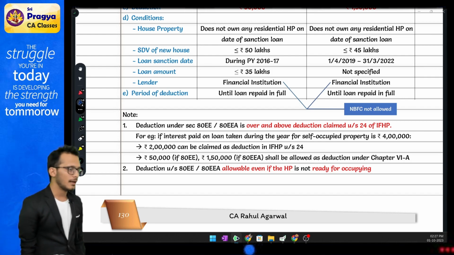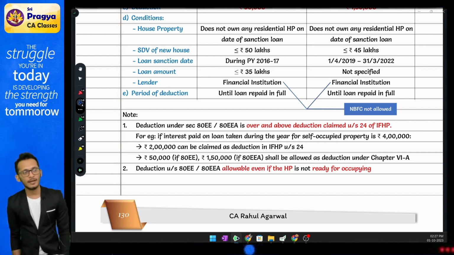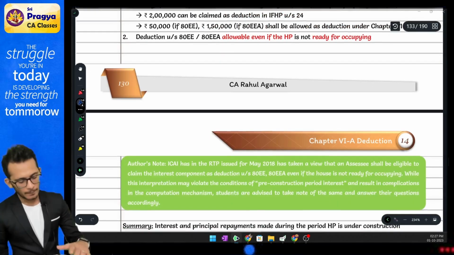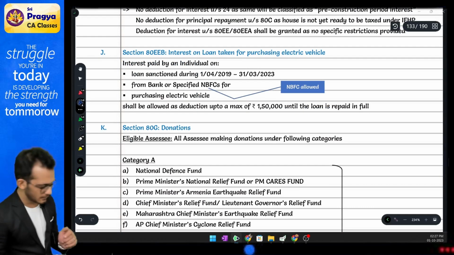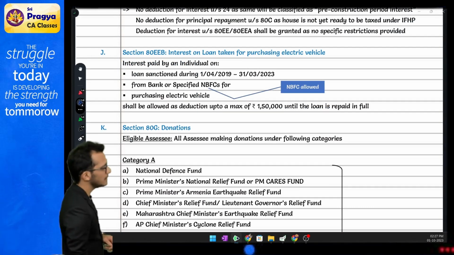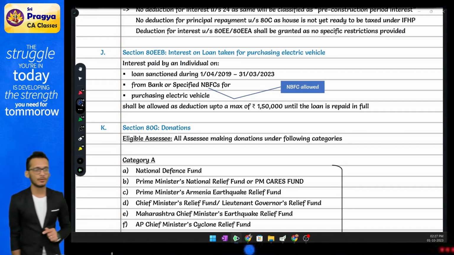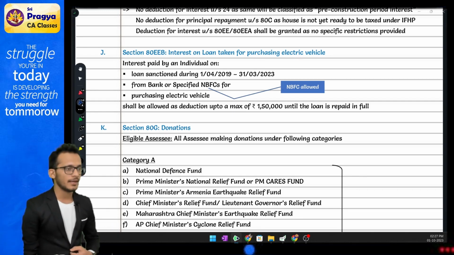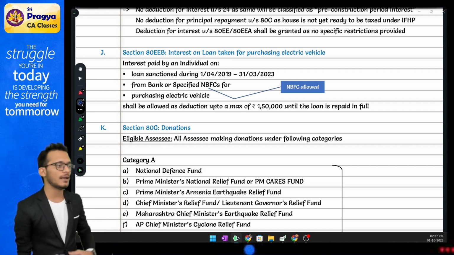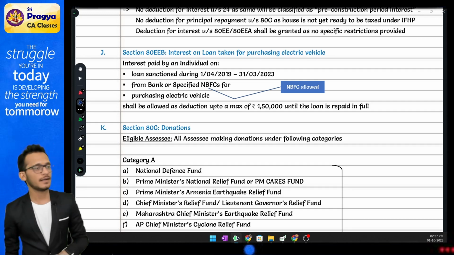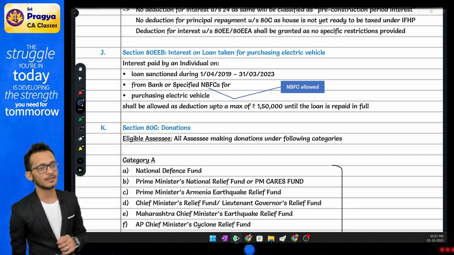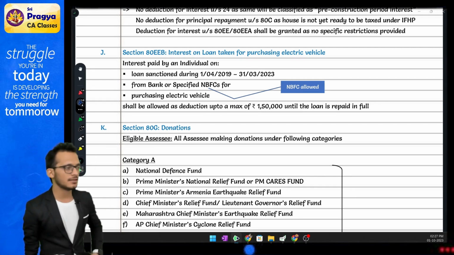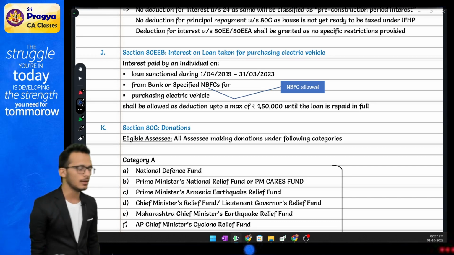Yes. Rahul, if it is not 80EE or 80EEA, you have 80EEB. This is a loan taken for buying electric vehicles. You have taken a loan from 2019 to 2023. In that case, if you take a loan for buying electric vehicles, whatever interest you pay on that will be allowed as a deduction of 1,50,000. No conditions attached to it. This is what the final conditions are.